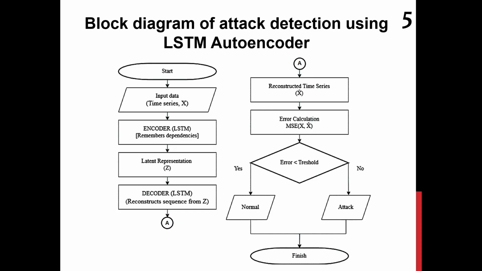Authors implemented an architecture for anomaly detection in time series of routed IoT data based on an LSTM autoencoder. The model combines deep learning with preprocessing of data and statistical evaluation of deviations. The architecture is based on an LSTM layer with 64 neurons and a ReLU activation function, which allows the model to take into account dependencies in the time dimension. At the encoder stage, the input sequence of size 10 by 5, 10 time steps with 5 features, delay, ETX, battery, hop_count, parent_ID, is compressed into a latent vector of fixed length.